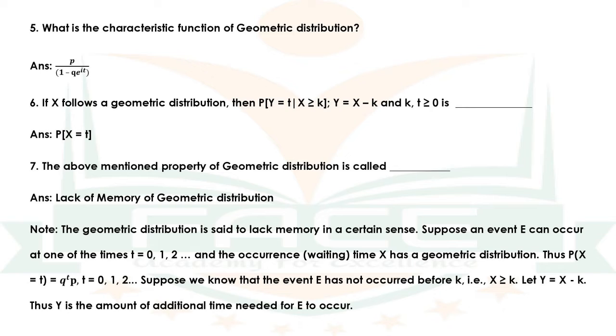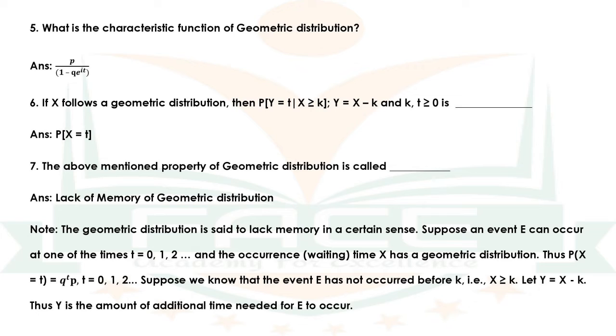Note, the geometric distribution is said to lack memory in a certain sense. Suppose an event E can occur at one of the times t is equal to 0, 1, 2, etc., and the occurrence or waiting time X has a geometric distribution.